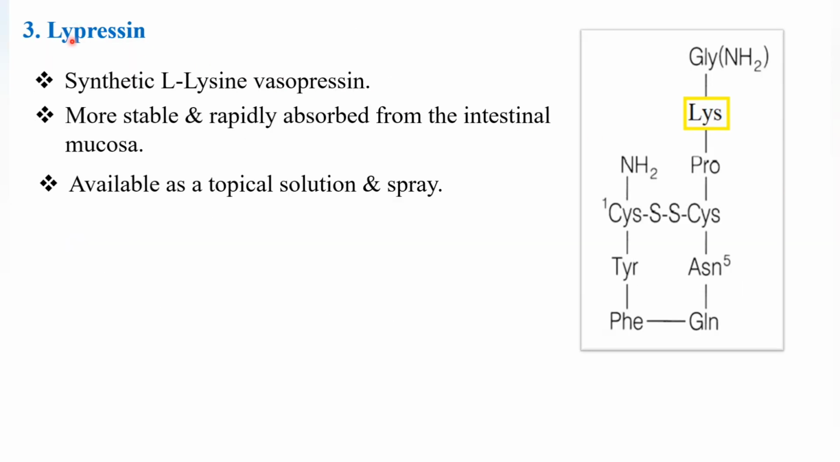Now we'll see the last derivative, called lypressin. It is a synthetic L-lysine vasopressin, having the same structure as the parent L-lysine vasopressin, but it is a synthetic derivative. It is more stable and rapidly absorbed from the intestinal mucosa. It is available as a topical solution and spray. So that's all about oxytocin and vasopressin. Thank you.